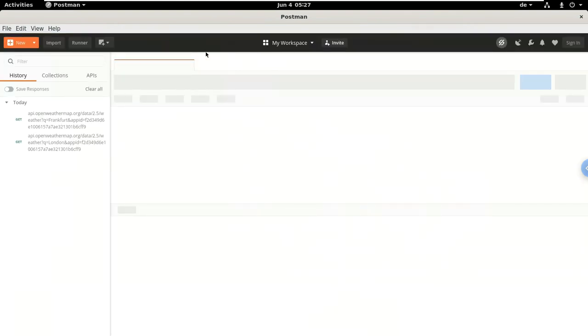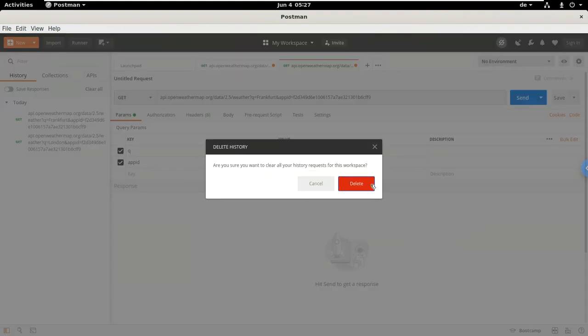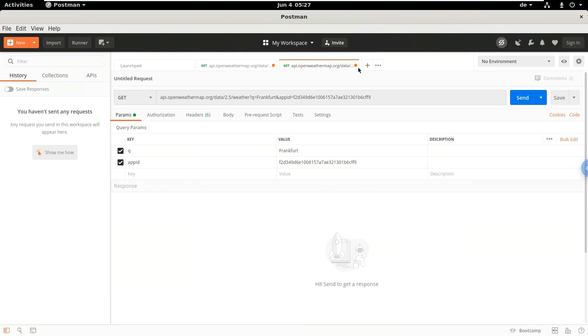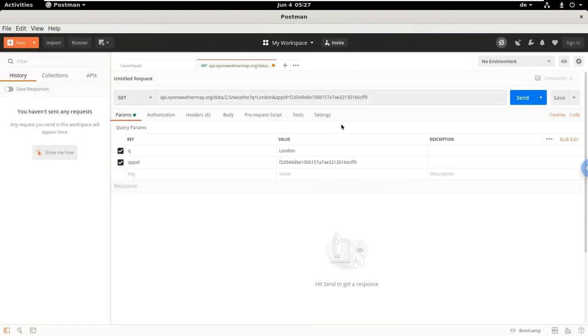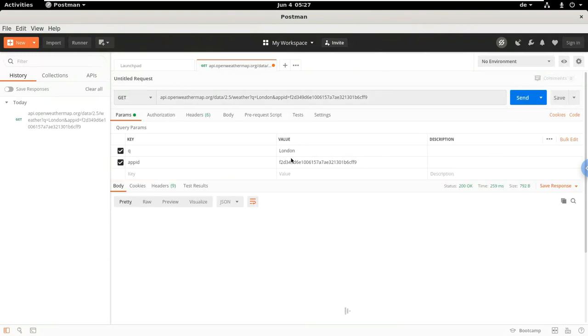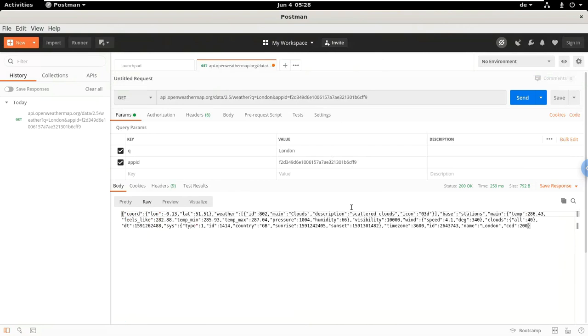Once it's started, we are going to open a new tab and clean up a few things so maybe it gets faster. On that tab, we are going to hit the request for London, and the same for Frankfurt, and see if we receive the right answers and can execute the test.